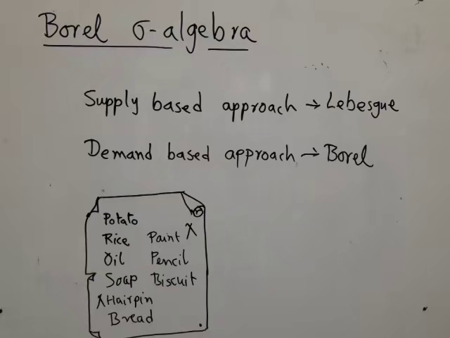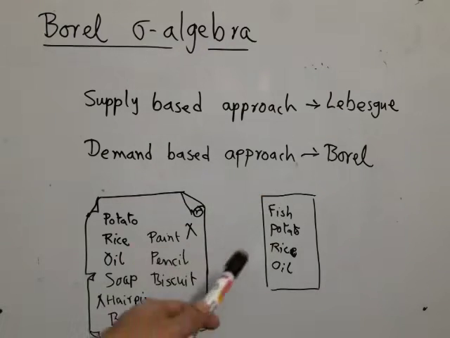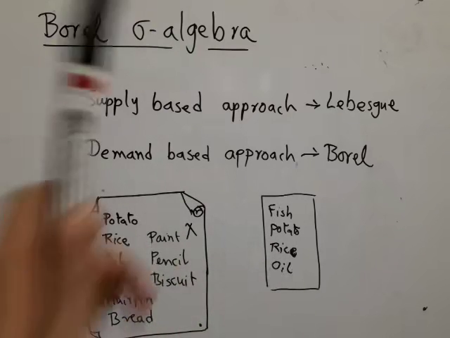The other approach is the demand-based approach, which is what we do most of the time. In this approach, we first make a list of our demands, what we really want. So it's a much smaller list. We want fish, potato, rice, oil, and then we go into the market and buy exactly what we need, instead of looking at all the things that I could have bought. So this is the demand list, this is the supply list.